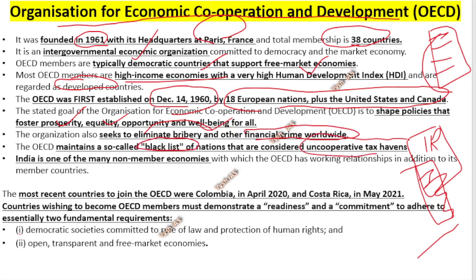a tax haven. Meaning tax is not being paid properly, or you are finding loopholes to not pay tax, such things. Where countries come and set up offices to escape from tax, such places are called blacklist nations.